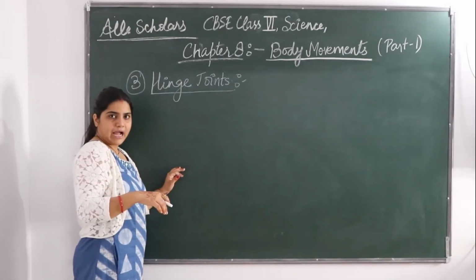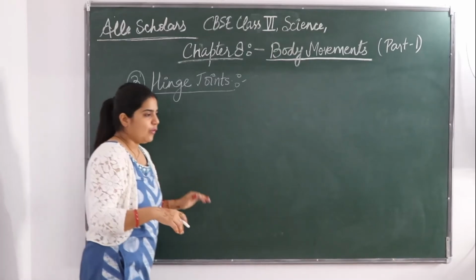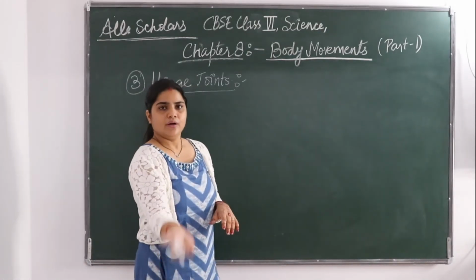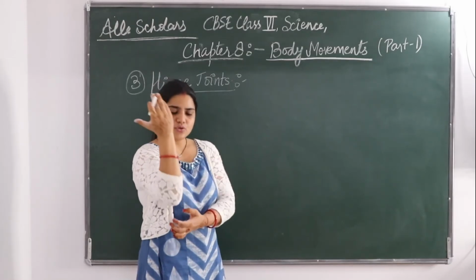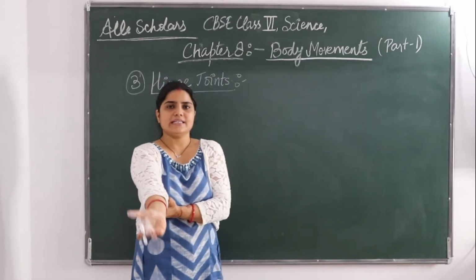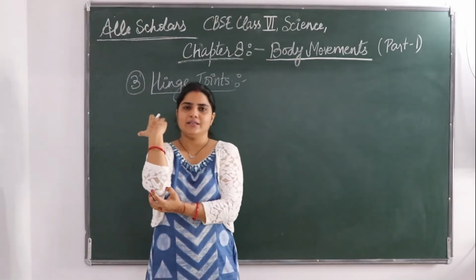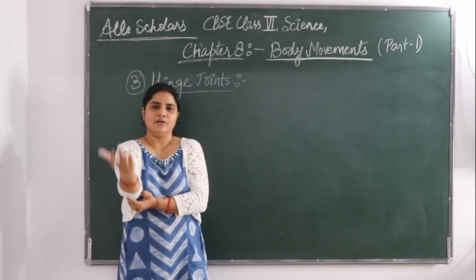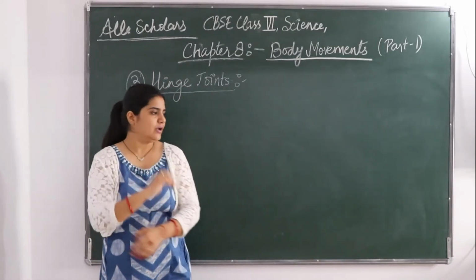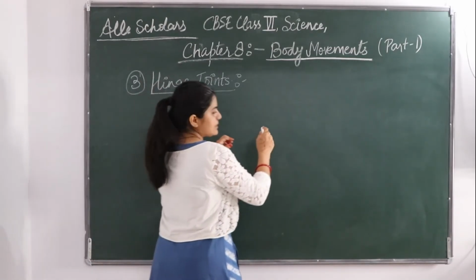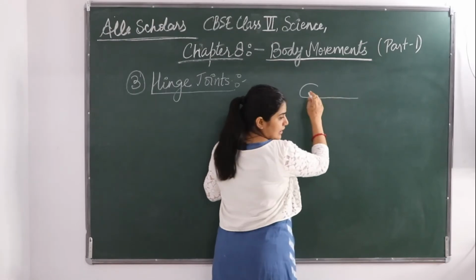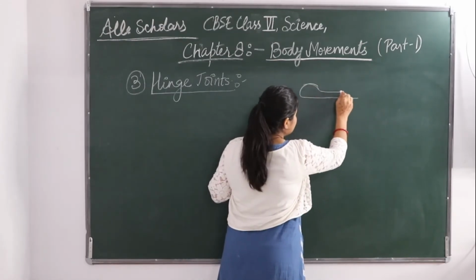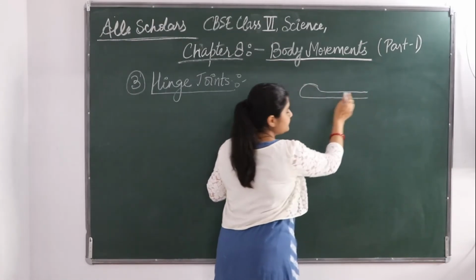We can move it backward or forward. Or the elbow, forward, backward. This portion is called a hinge. It is allowing either forward movement or backward. The knee bone is a very good example, and the elbow is also.